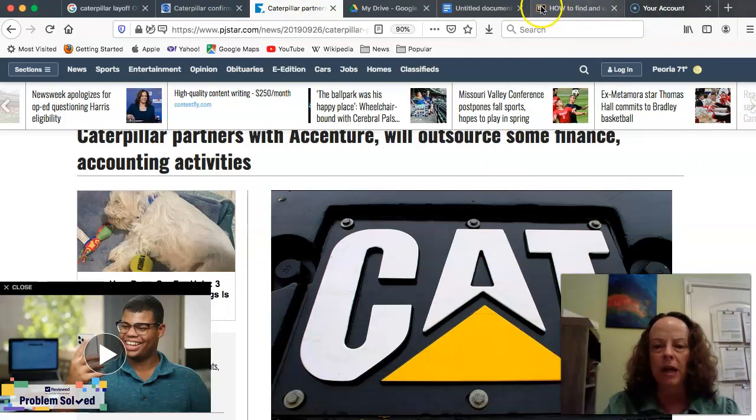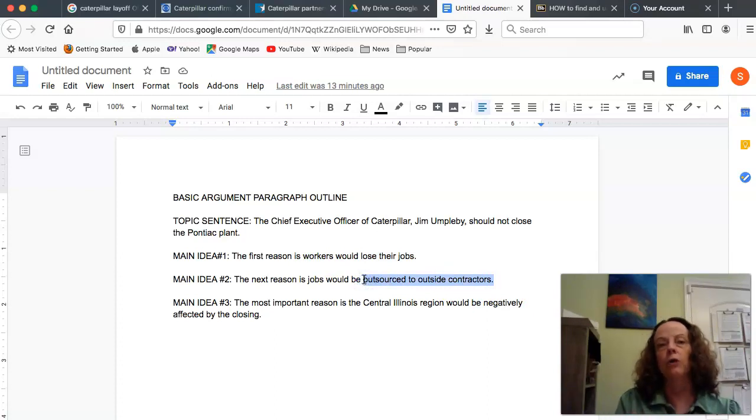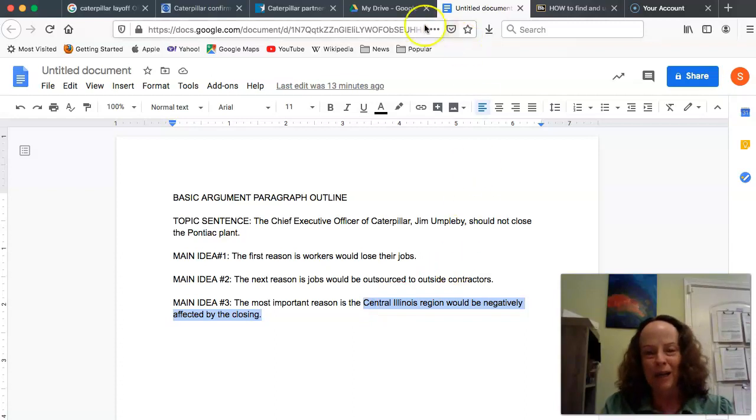I always want to check back to my document and ask, what are my reasons? People are going to lose their jobs. That's pretty easy to find a quote on. Here's one that's a little more difficult to find: that they're going to give these jobs to other people, either in another company or to another company in a different country. So it'll either be outsourced to an agency or a company, or outsourced to another country. Either one of those could help this reason. And the last one is how the whole region would suffer if the Pontiac plant goes away.